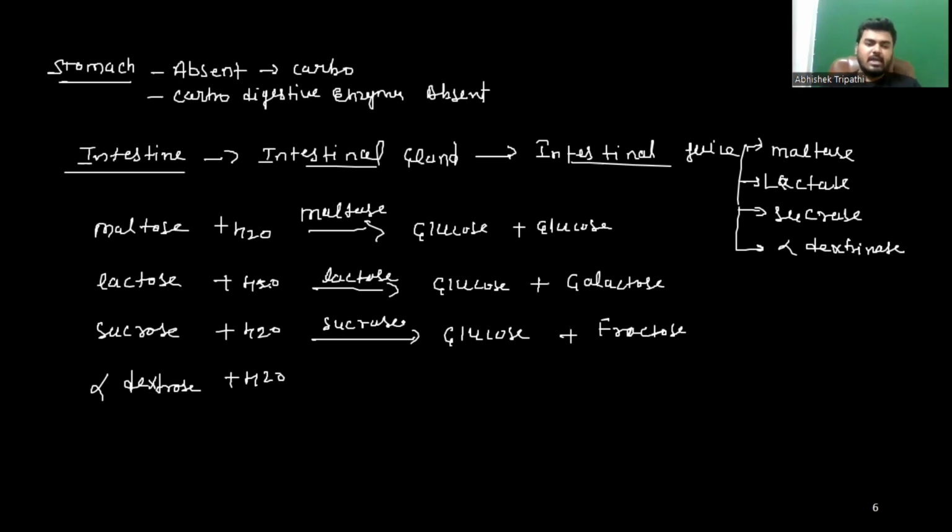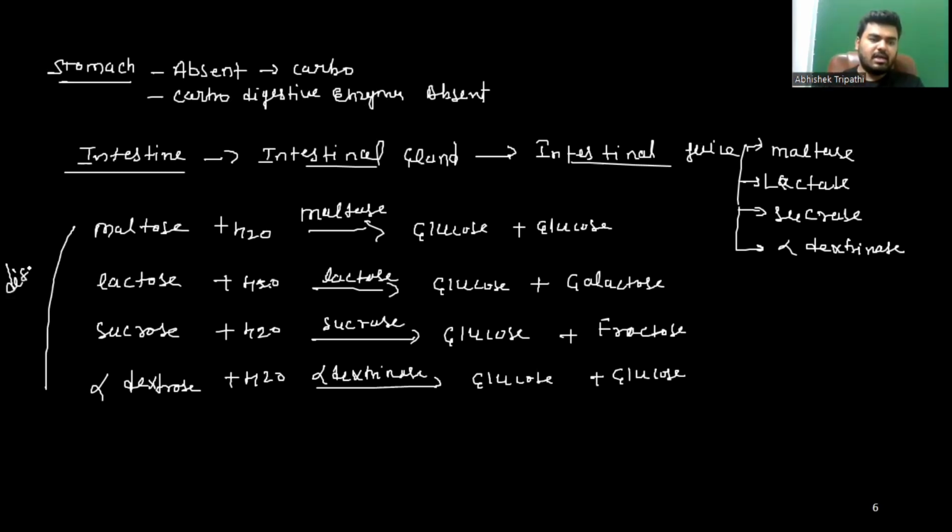And alpha dextrose is converted into two molecules of glucose in the presence of the enzyme known as alpha dextrinase. So this is the conversion of disaccharide into monosaccharide. These are all disaccharides, and these are monosaccharides. So what is the digestion of carbohydrate, guys? Mainly poly will be converted to di, and di will be converted to mono.